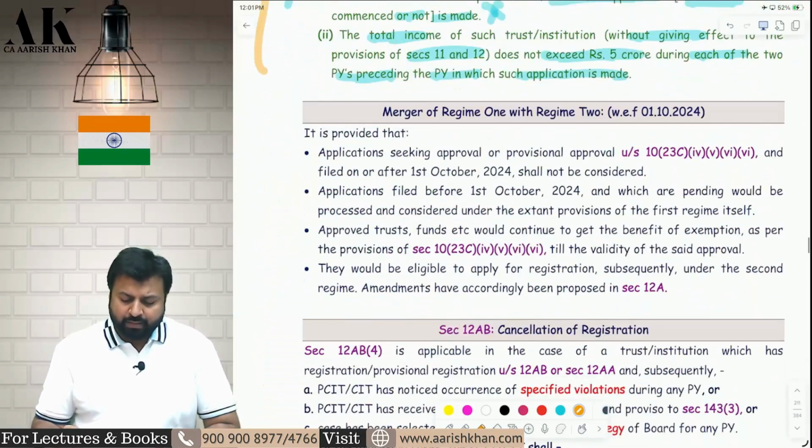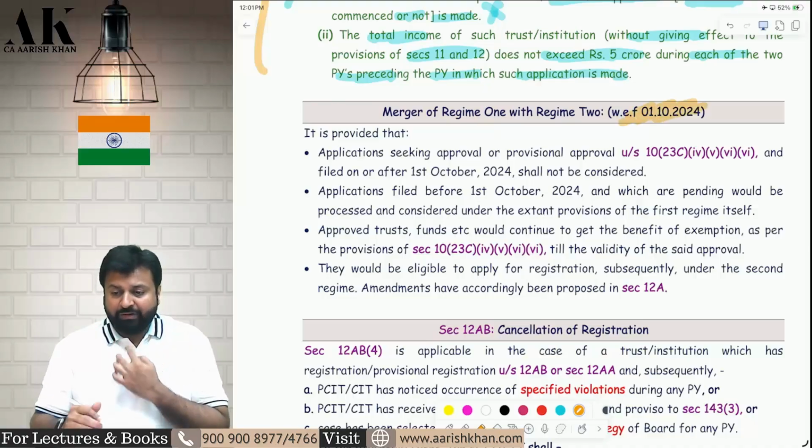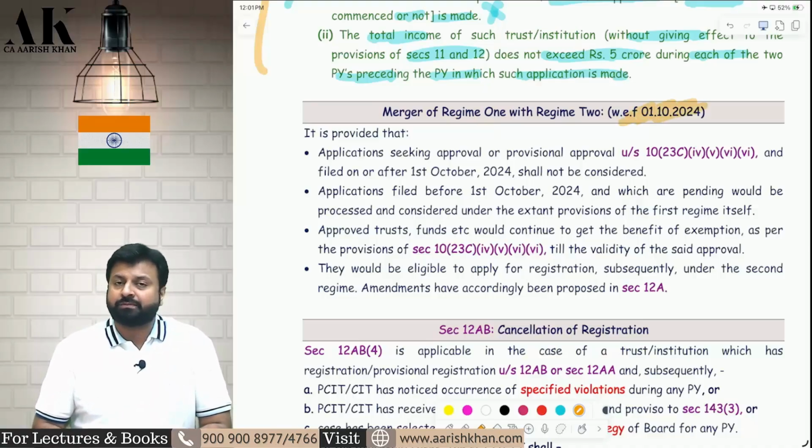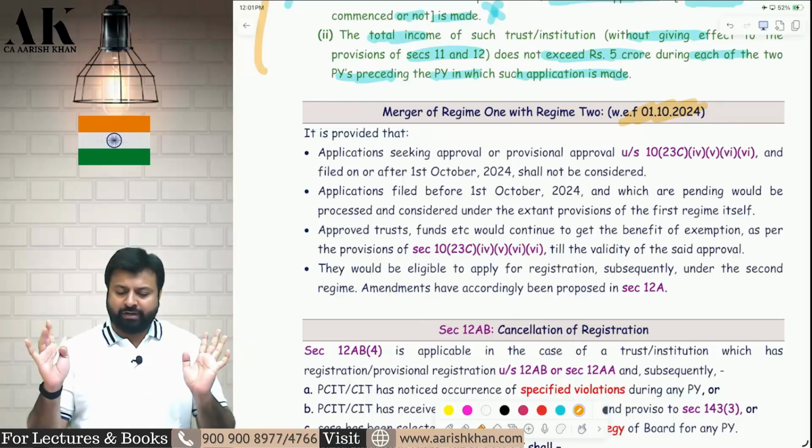Okay. Now, coming to one small issue, merger of regime 1 with regime 2. Sir, what is this now? As I have told you at the beginning of today's session, from 1st October 2024, regime 1 and regime 2 are getting merged. Sir, what do you mean by that? I have told you that 1023C, etc., regime 1 is going to be discontinued from 1st October 2024. What do you mean by this?